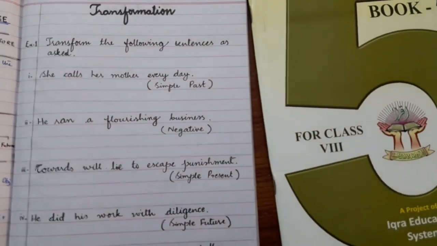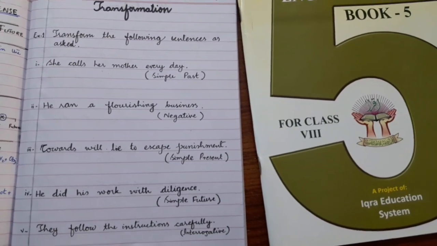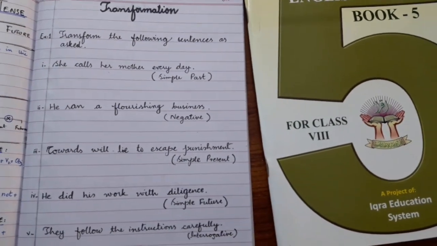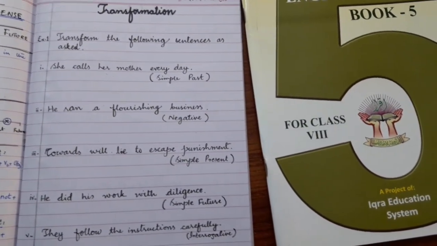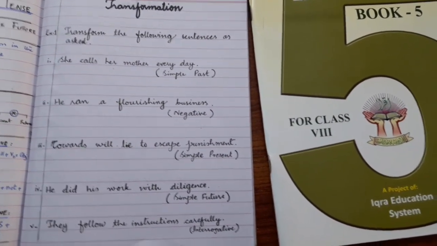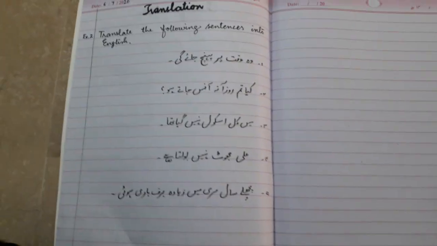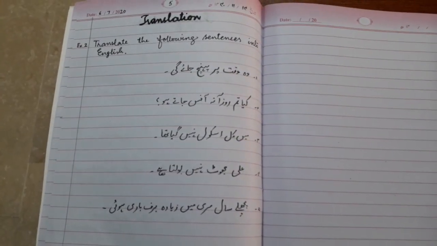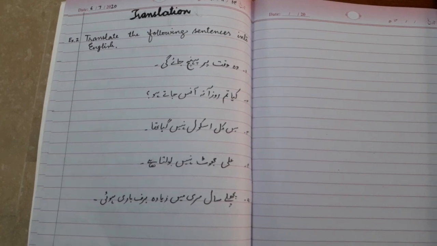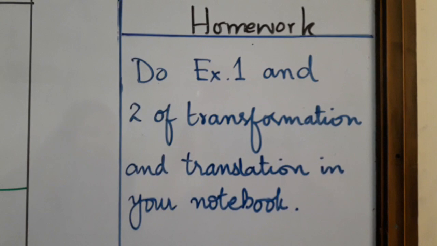After this, you have to transform and translate some sentences. I have given you some sentences, 5 sentences for transformation and 5 for translation. Hope you will note down like this in your copy and solve it with the blue pen. These are the sentences for translation. Note it down in your copy and then solve it. This is your homework for today.